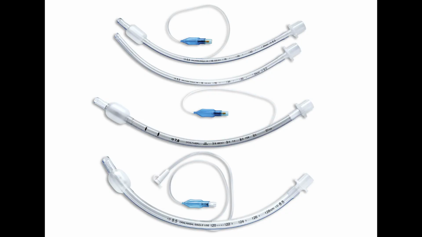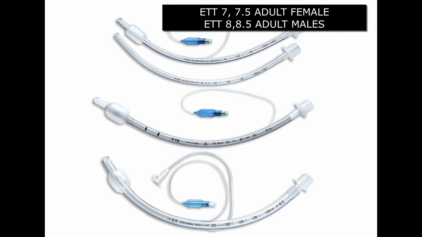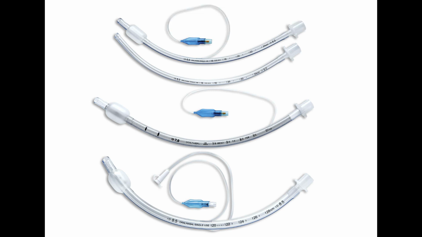Intubate with the appropriate size tracheal tube, size 7 to 7.5 internal diameter in females and size 8 to 8.5 internal diameter in males. Use a tracheal tube with a subglottic suction port wherever possible.